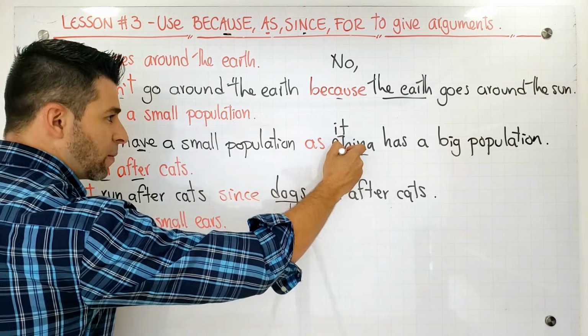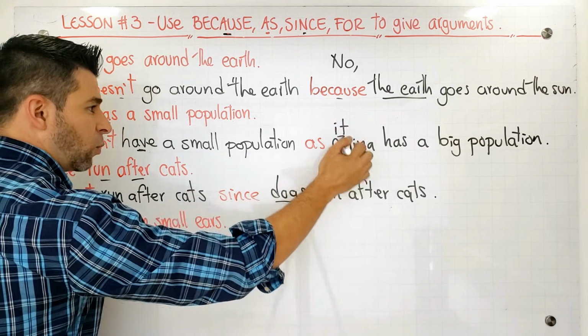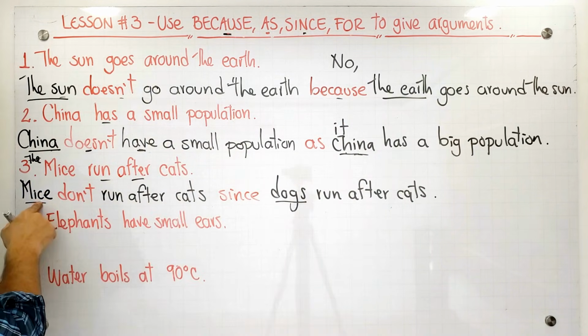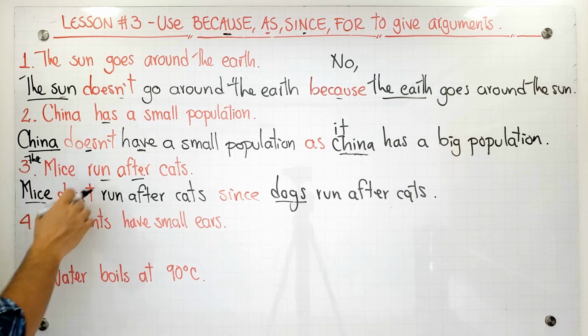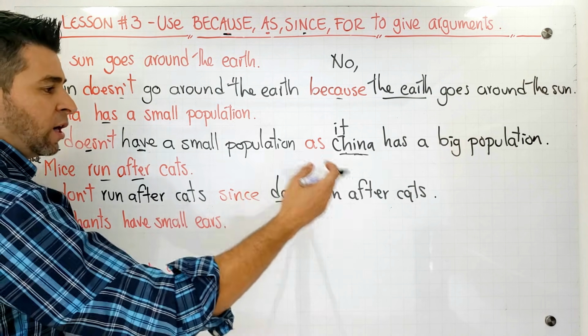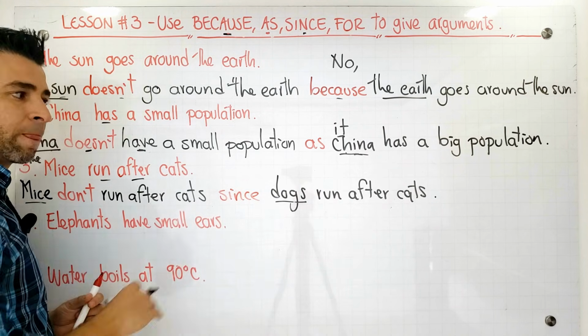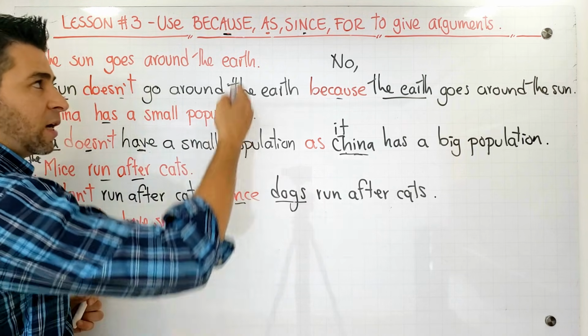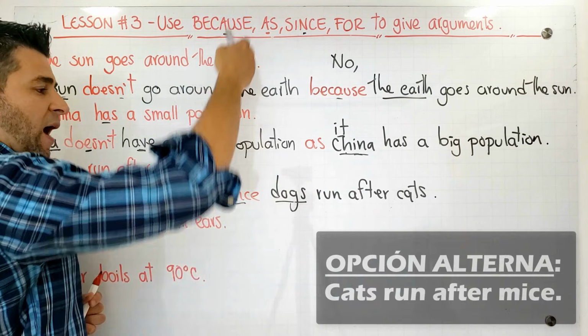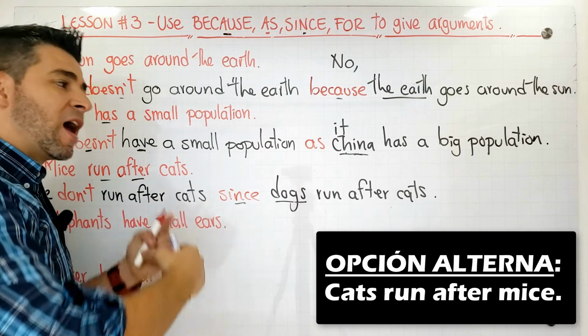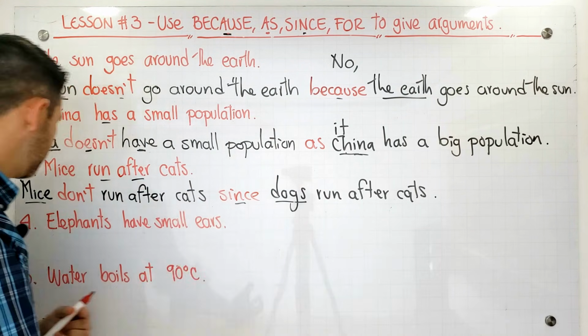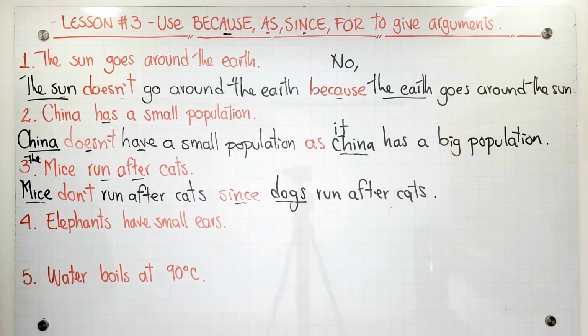In this case, remember that I could do it because I was talking about China and China, but in here, I'm not talking about the same subject. No estoy hablando del mismo sujeto y no lo puedo reemplazar. Mice don't run after cats since dogs run after cats. Guys, in here you can say because dogs or as dogs or for dogs ran after cats, and they are all correct.